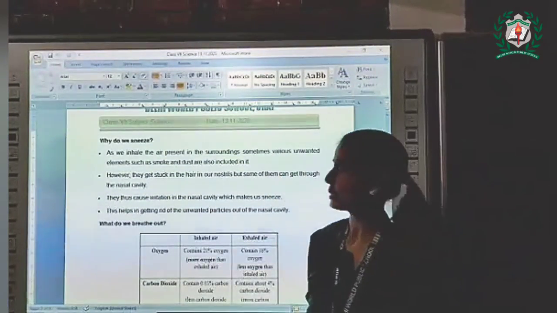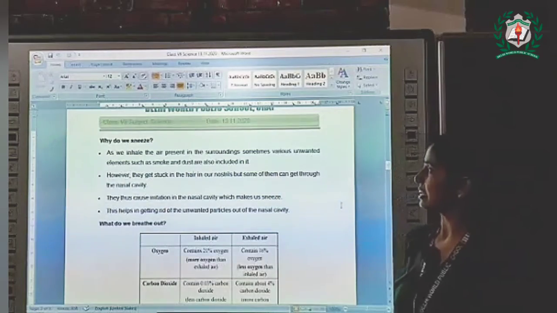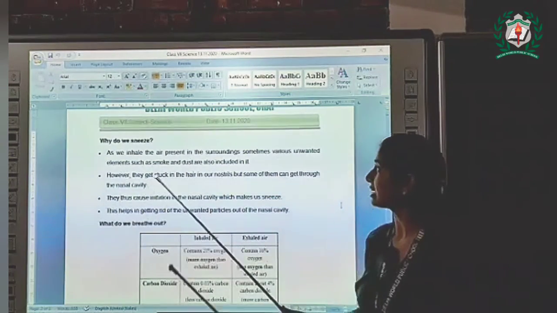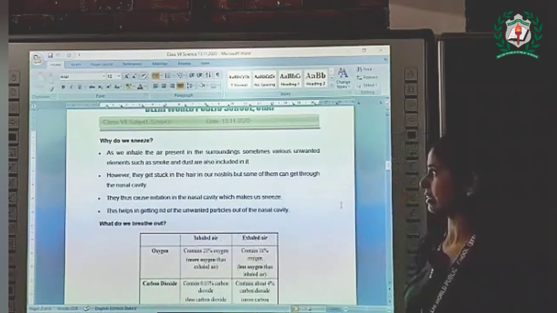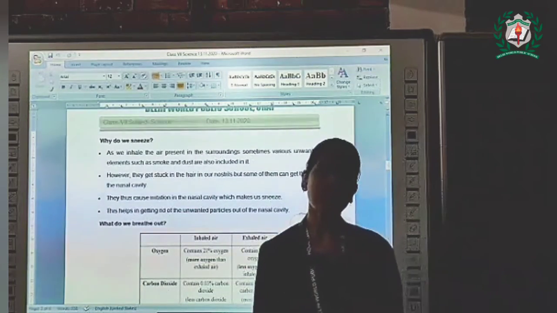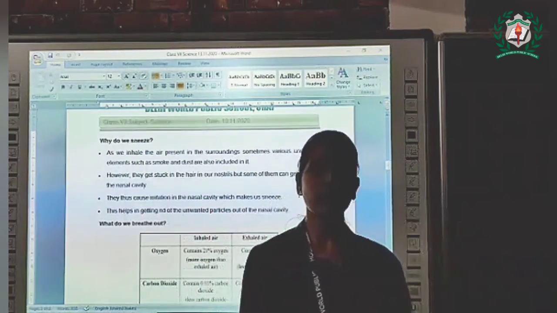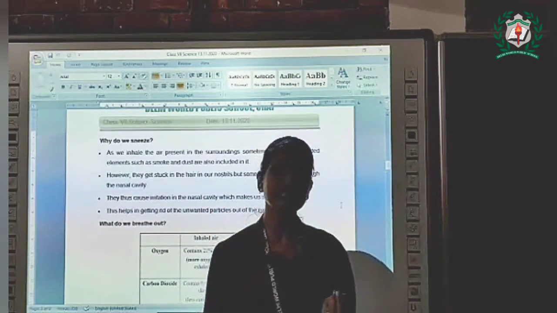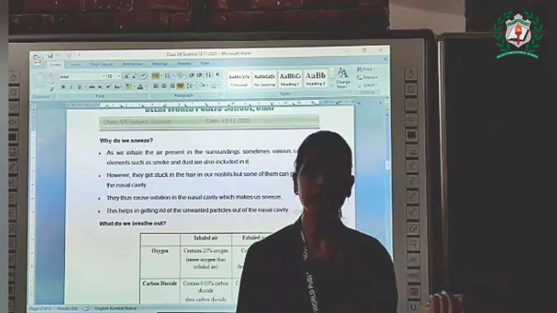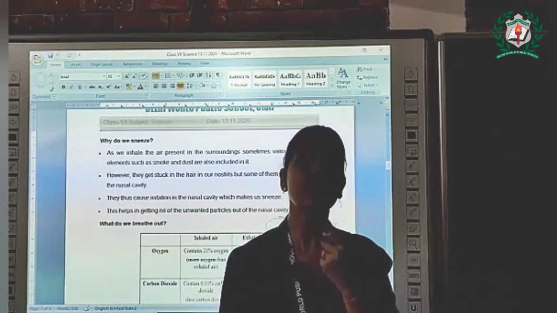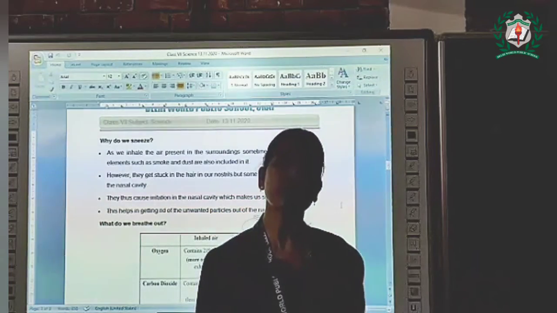Why do we sneeze? As we inhale the air present in the surroundings, sometimes various unwanted elements such as smoke and dust are also included in it. Whenever these particles enter our nose, we sneeze.